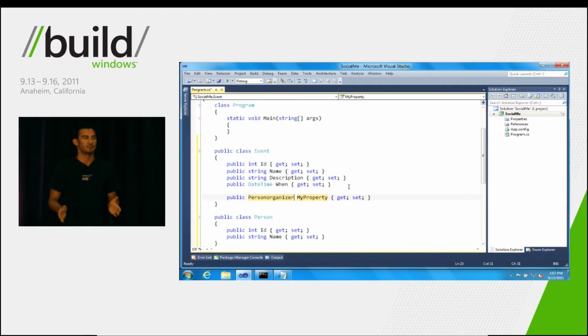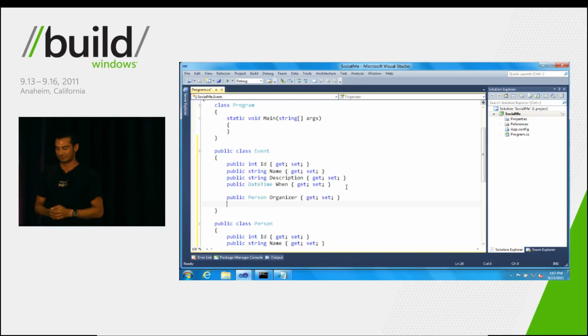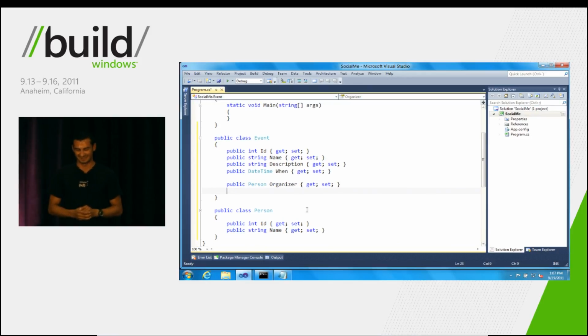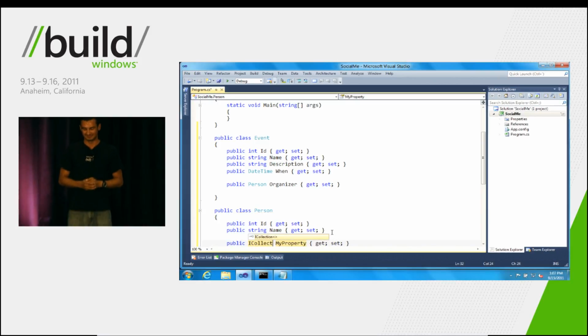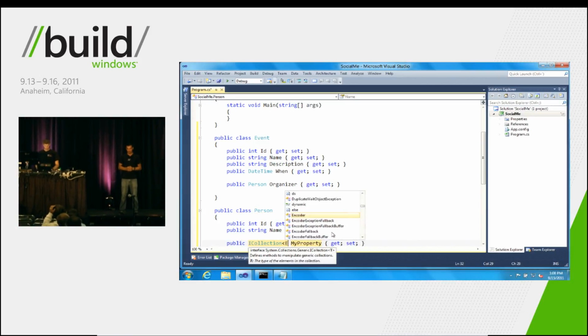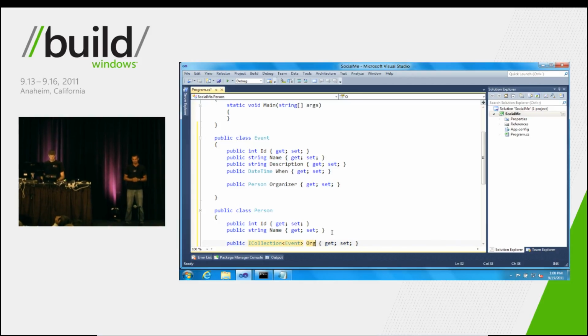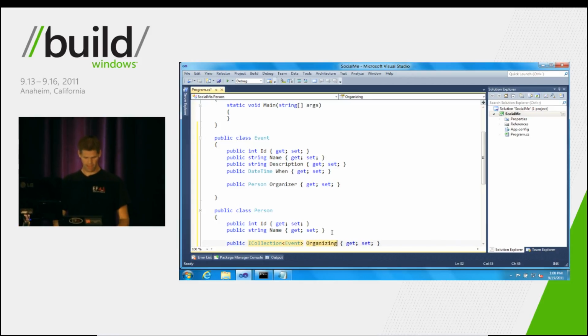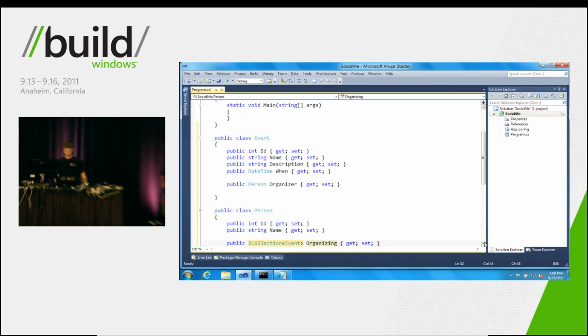So we'll add two properties, one on the event class to represent this relationship, and the other on the person class. Got to give me a second to catch up here. Oh, wow. Got to learn how to spell, Jeff. So we'll add a collection property over here. And it's going to be an ICollection of our events. Organizing. OK, great. So now we're ready to start using the EF.